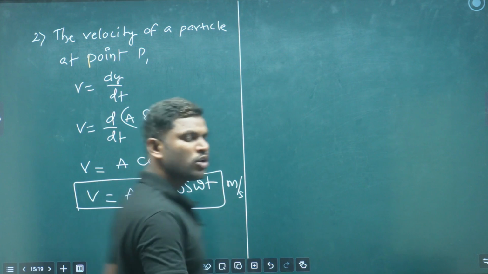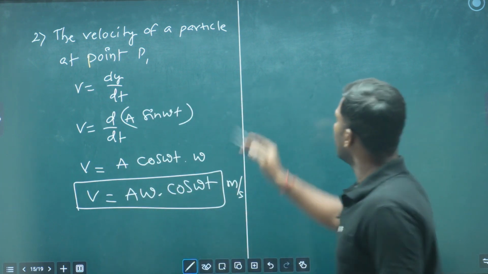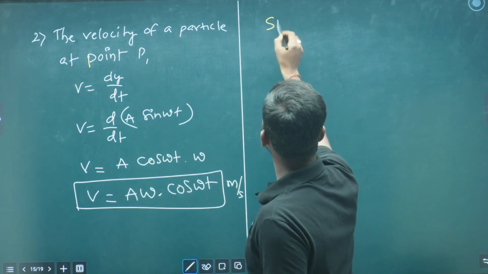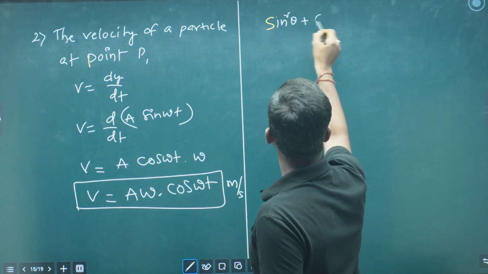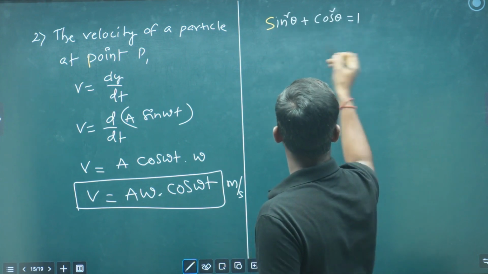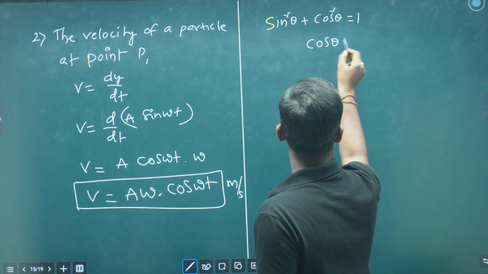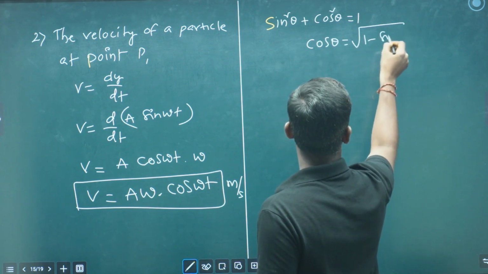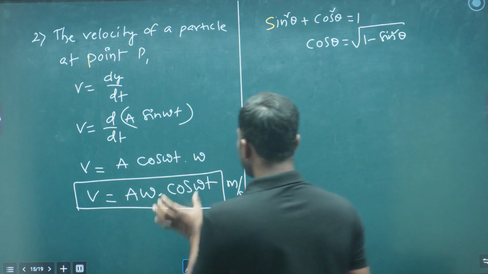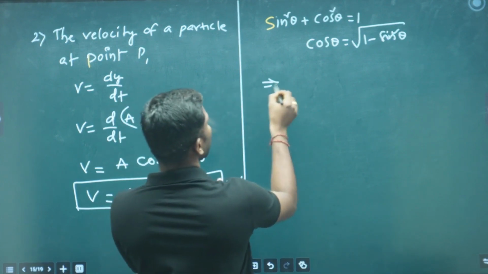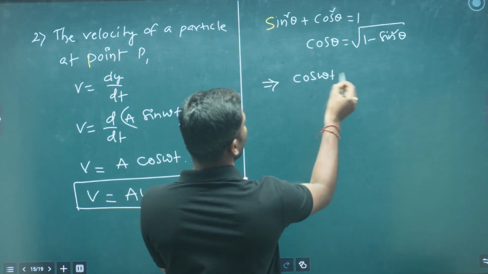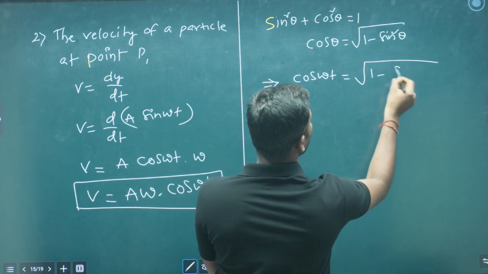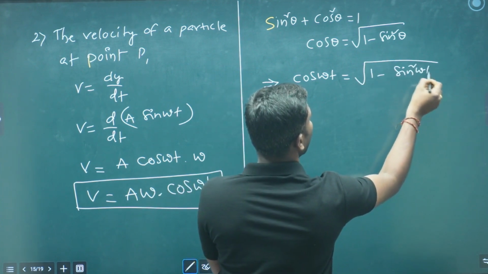And we can shorten this equation further. A small observation: sin square theta plus cos square theta equals 1, so here cos theta we get as square root of 1 minus sin square theta. Similarly, how can we write cos omega t? It is square root of 1 minus sin square omega t.